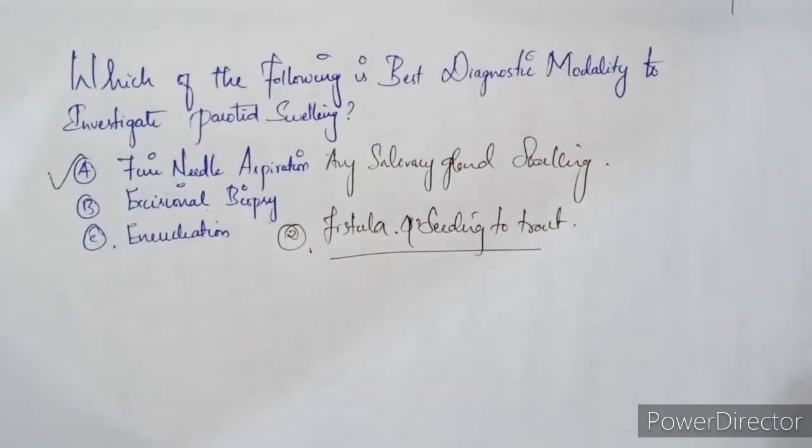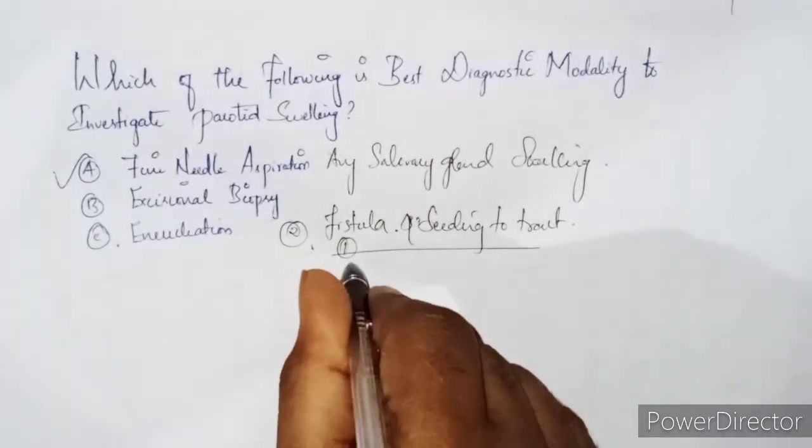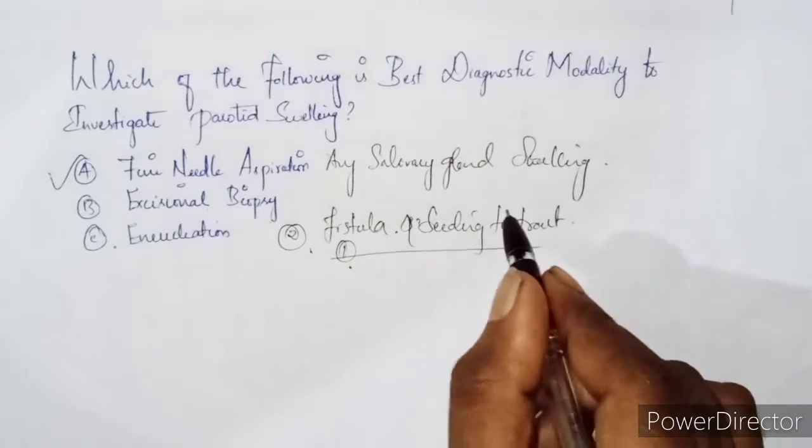If you do a biopsy, there will be two openings, right? So if you do an excisional biopsy, there will be the formation of fistula. Fistula may form. That is one reason we are not doing the excisional biopsy. And the other reason is seeding of the tract.